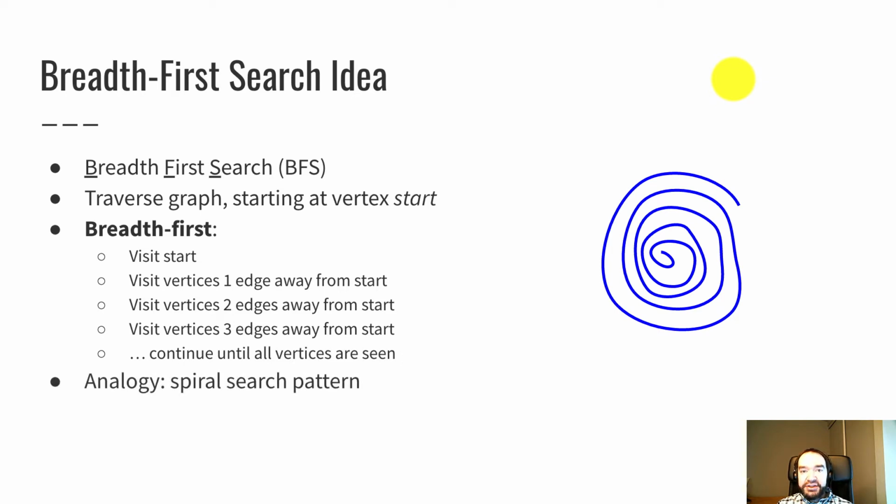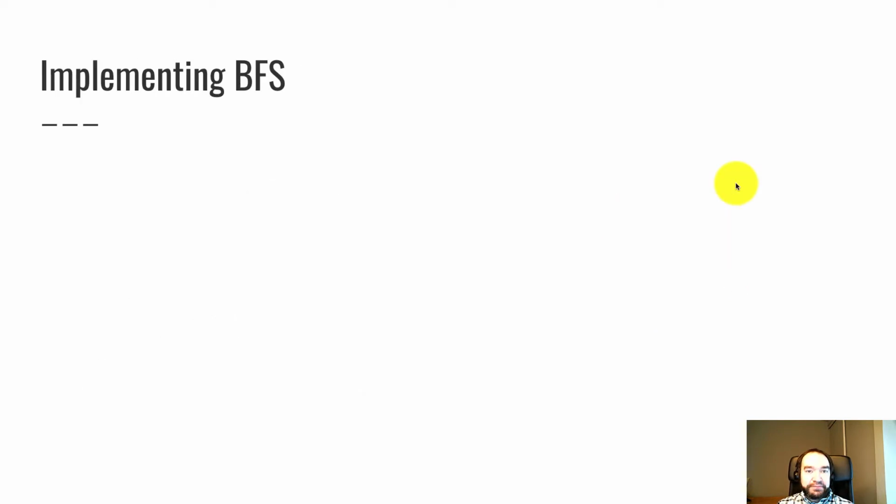We could make an analogy to a spiral search pattern, when they're doing an emergency search and rescue thing. They start at the best guess of where the person is, and then they use this increasing radius spiral approach so that they check the area near that location and then a little further away and then a little further away and so on until they find them, hopefully. So that's kind of the idea of breadth first search.